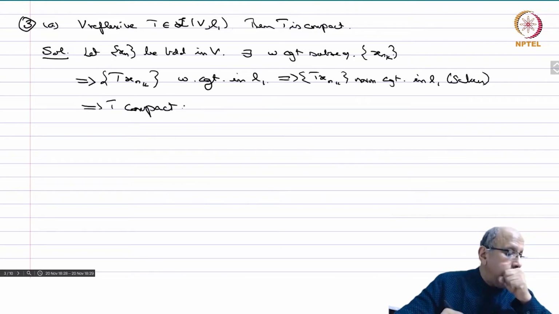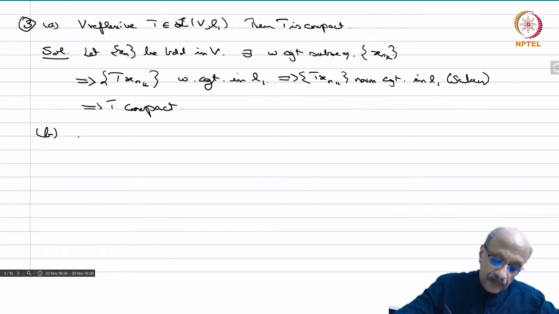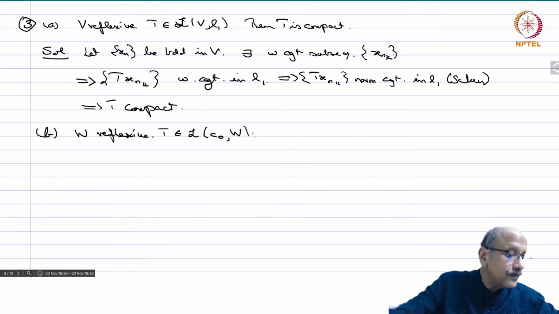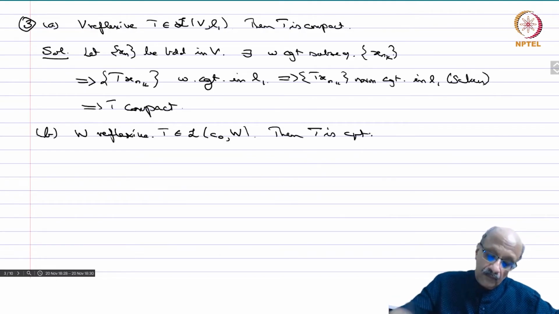Okay. B: W reflexive, T belongs to L(c_0,W), then T is compact. So solution.